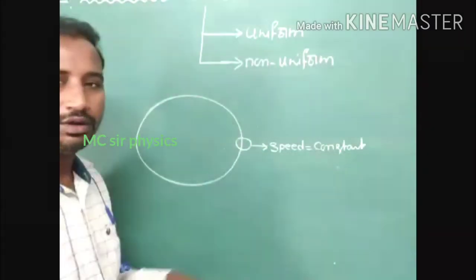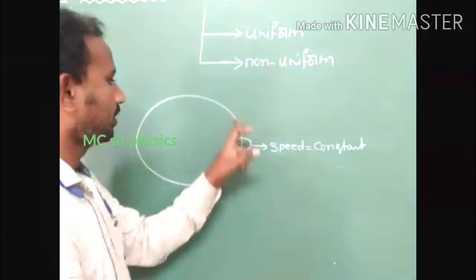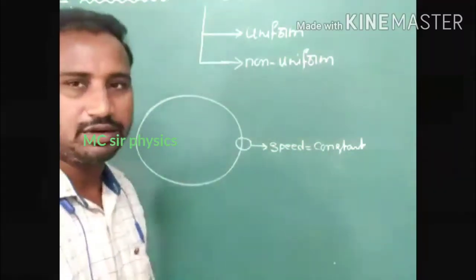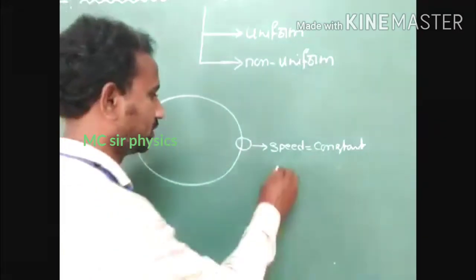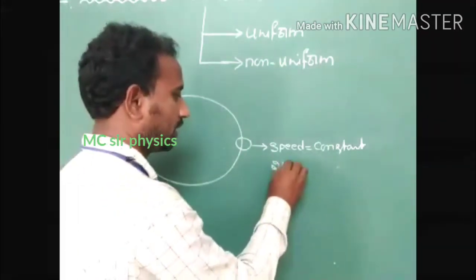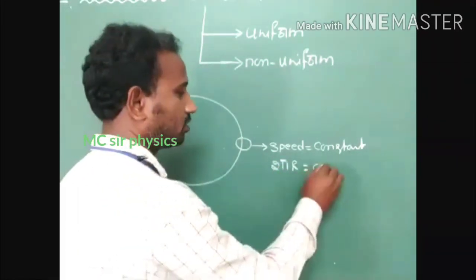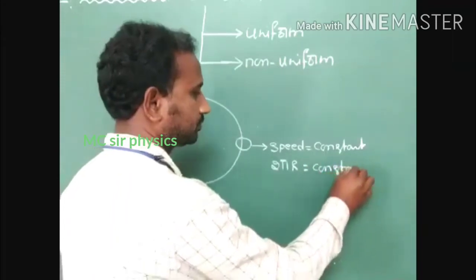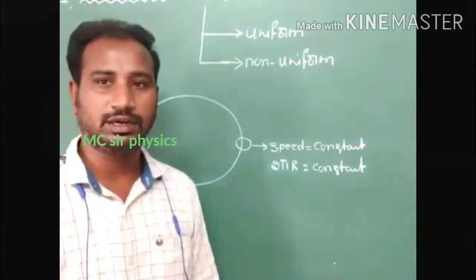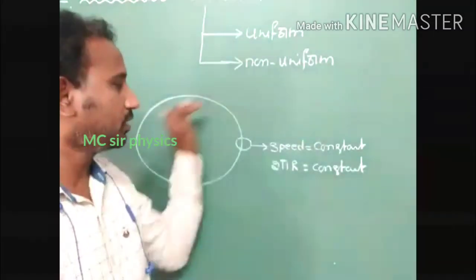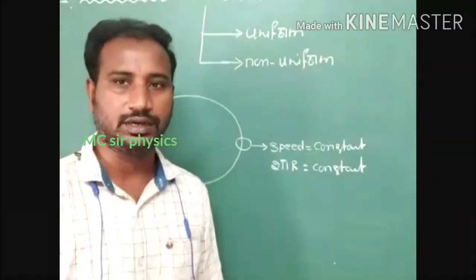Total length covered by the body in a circular path is equal to the circumference. The circumference of the circular path, 2 pi r, is constant. Circumference is constant, speed is constant, and time period for one complete rotation is constant.